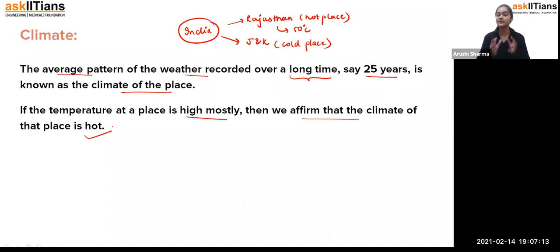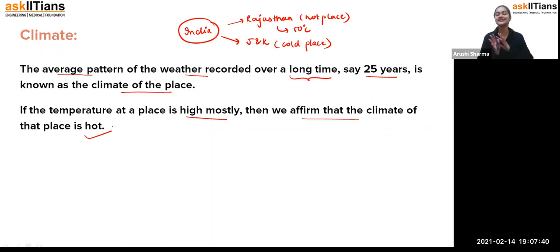So the weather which is recorded for a long period of time, we consider it as the climate of that particular area. Fine, students. I hope you got the idea of the difference between weather and climate. Weather is something which is for a short period of time, changing at every moment, and we don't have any idea whether today it will be sunny or there will be rainfall. Even if we have prior information, somehow, students, it is not in our hands.